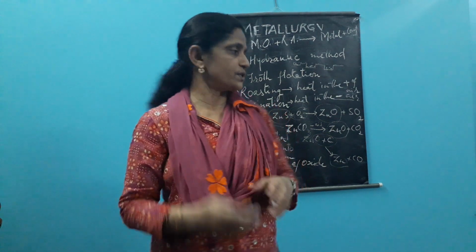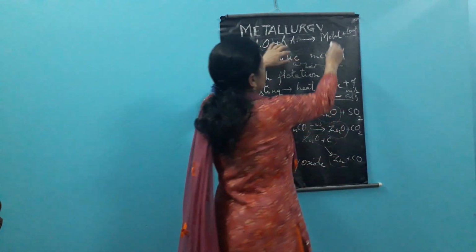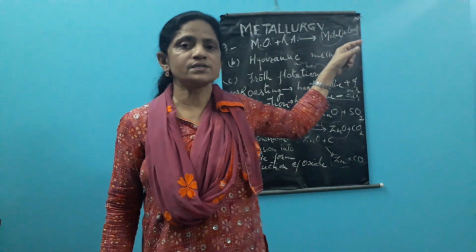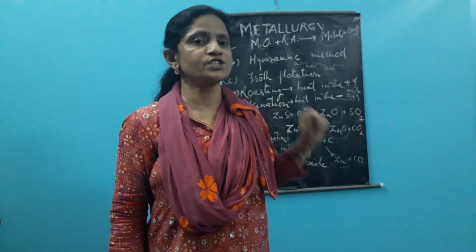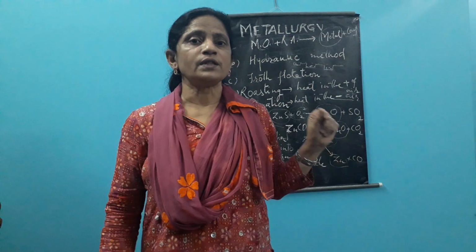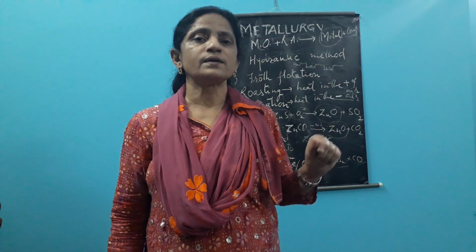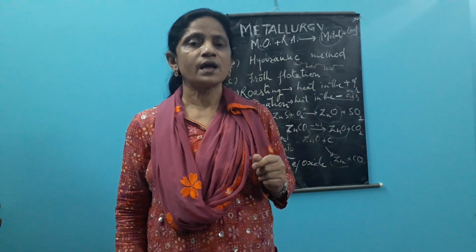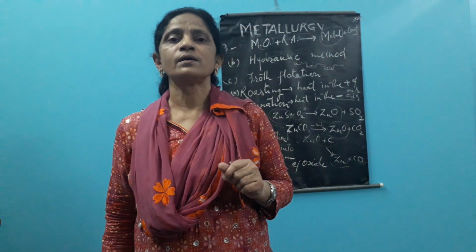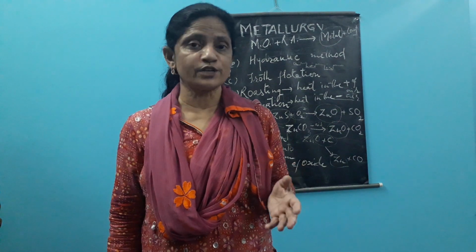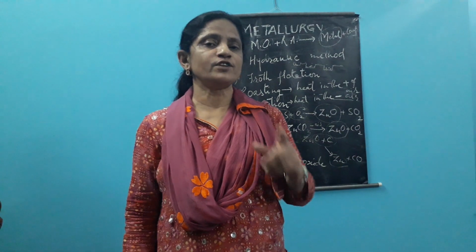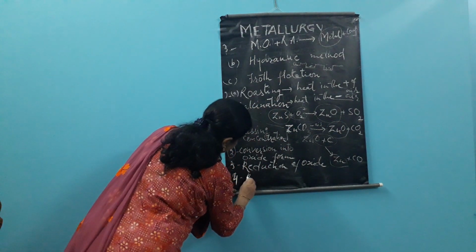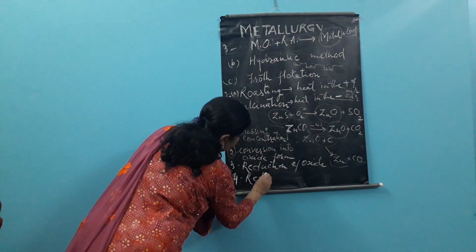Now after the reduction, we have the free metal in our hand. But during this process, the metal gets contaminated or mixed with the flux, with the reducing agent, with some other co-products, like some more metals which are also participating in the process. That is why this metal cannot be sent directly to the market. And that is why we do the last step, which is the refining of the metal.